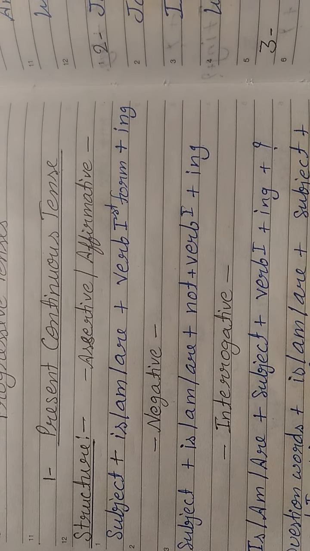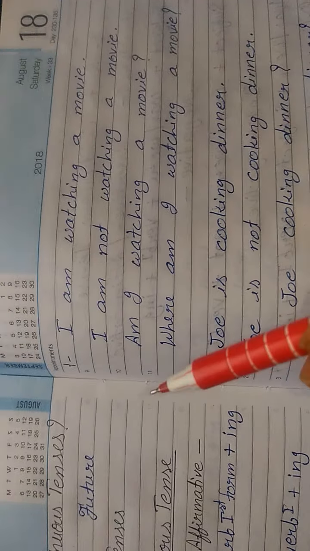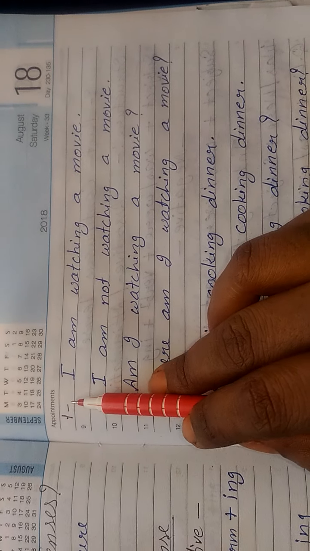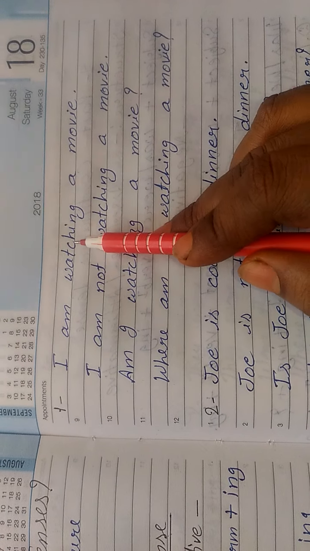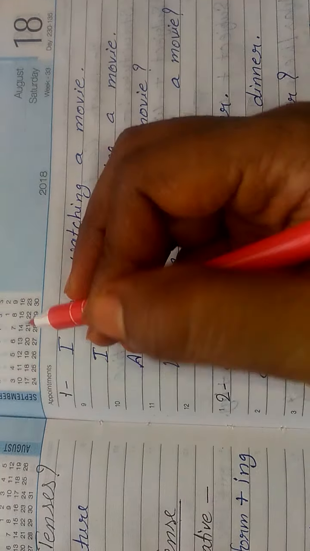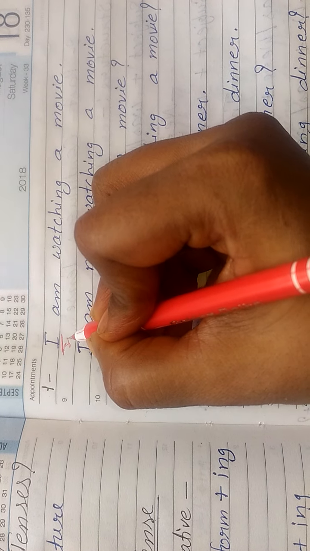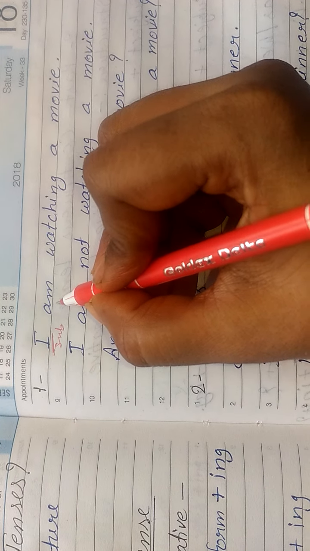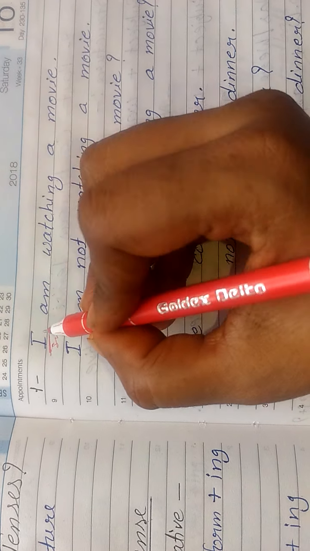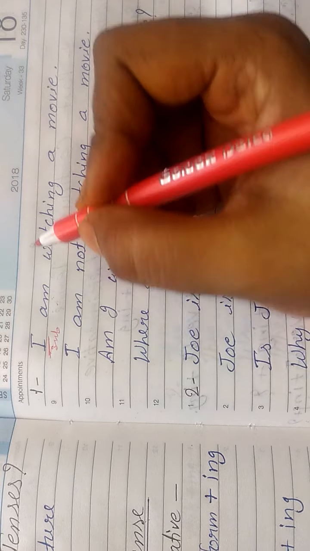So let's go through the examples. The first example is, I am watching a movie. Here in this sentence, I is your subject. Am, because why have I used am here? Because our subject is I. That's why am.